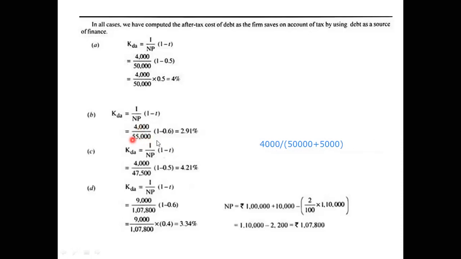4,000 divided by 55,000 into 100. It comes to how much? 7.27, so let us make it 7.27 percent.